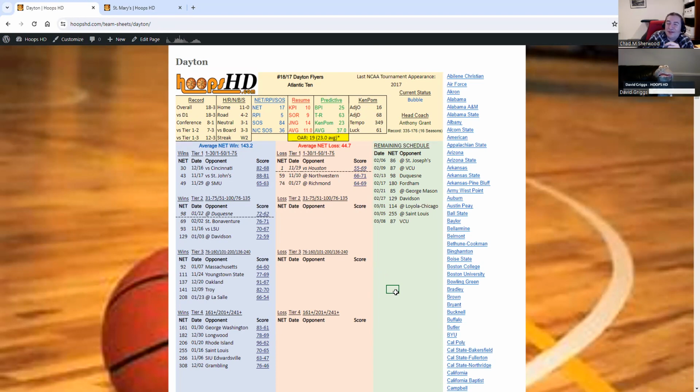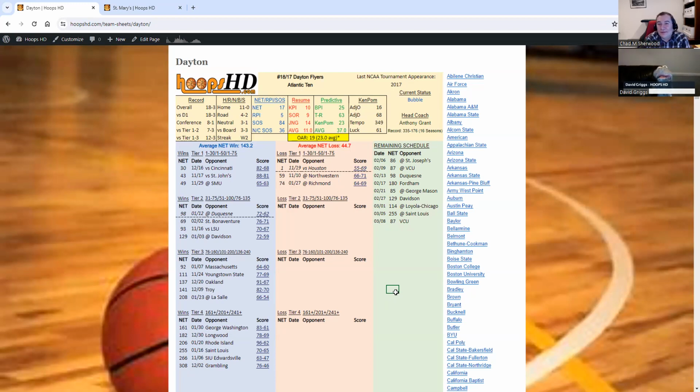I also, quite frankly, think there's an element of coaching in the luck metric. So I think a team with lousy luck may need to look at a coaching change, and a team with great luck should be probably giving their coach a raise. Because that means you're finding ways to win those close, tight games.